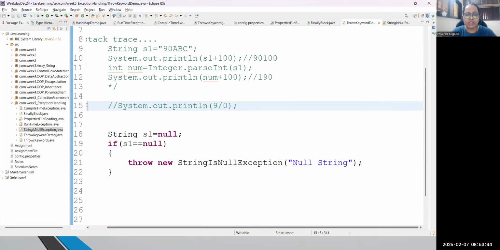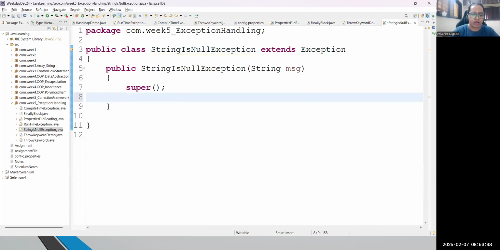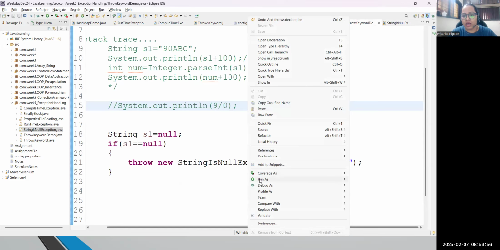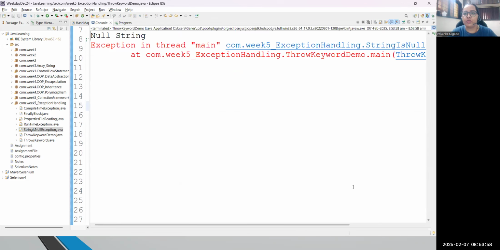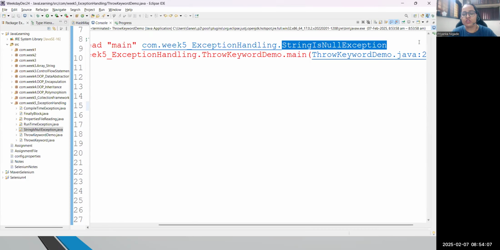And we are not able to see that message, right? So let me try to print it. Currently, I'm just trying to print the message we are getting, right? Let me save it. Again, if I come back to throw, let me just execute it. So yes, can you see that? Now we got the message, null string, and plus we are able to see that new exception also in the console. That string is null exception.